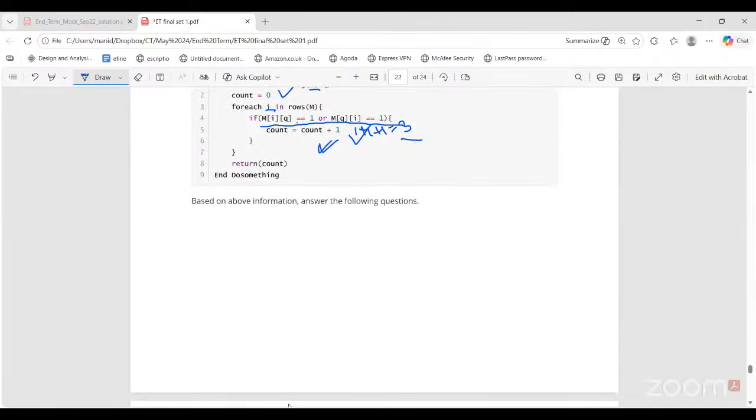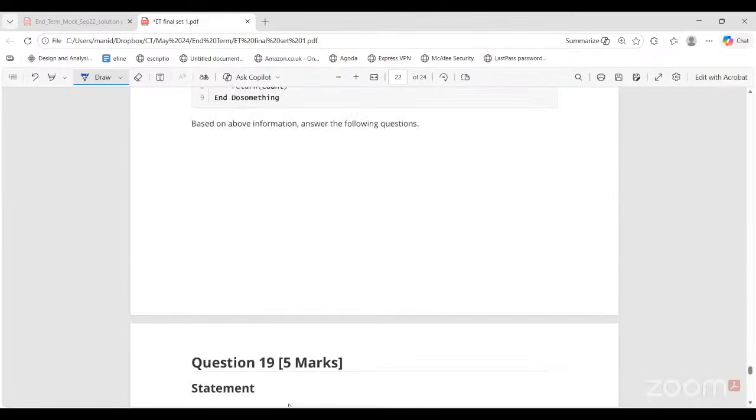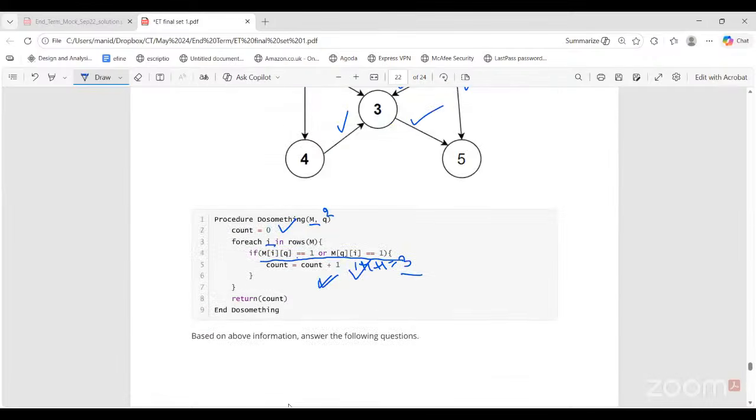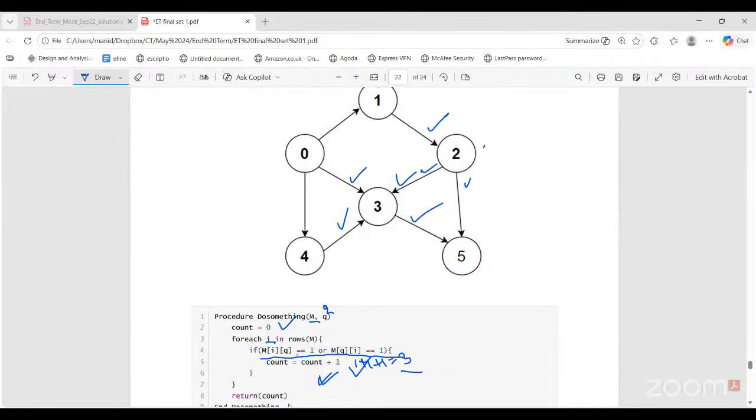Ma'am, incoming or outgoing edges are counted here, so it is not exactly the degree, I guess, because if there is an incoming edge from 3 to 2 and also an outgoing edge from 2 to 3, then that should cancel out, right? Yes, ma'am, then that should be counted as 1.